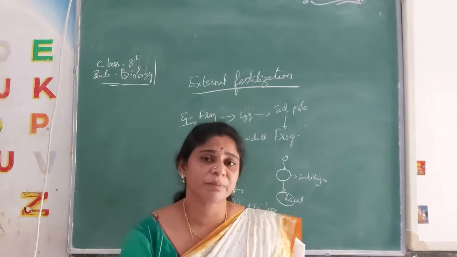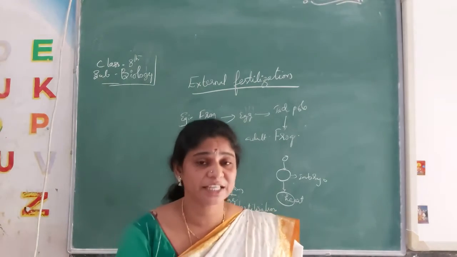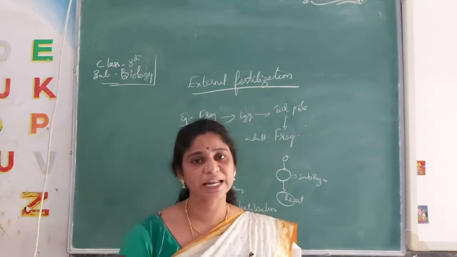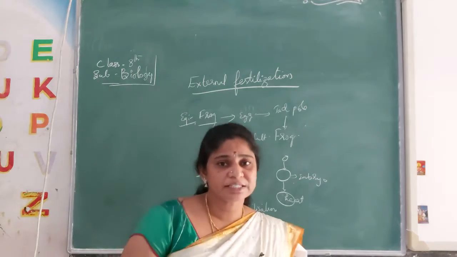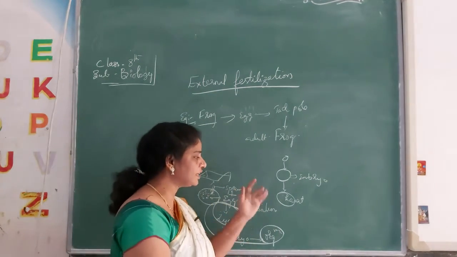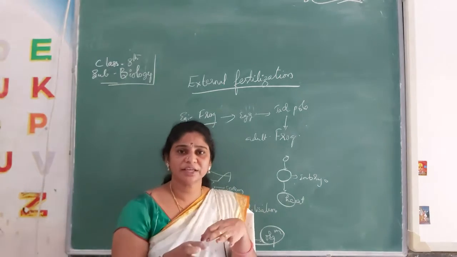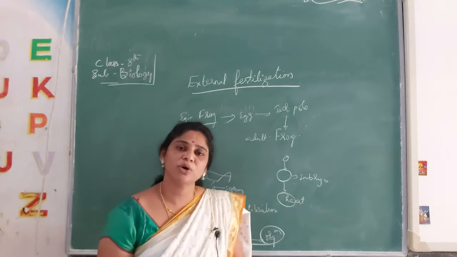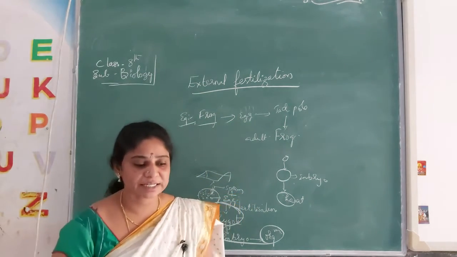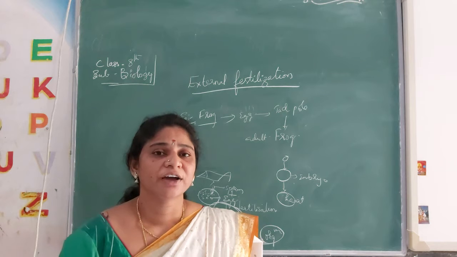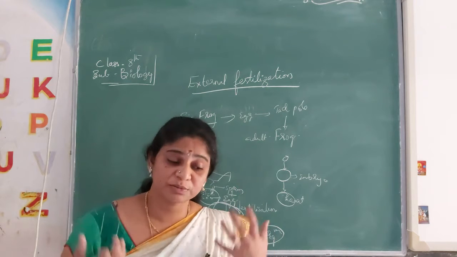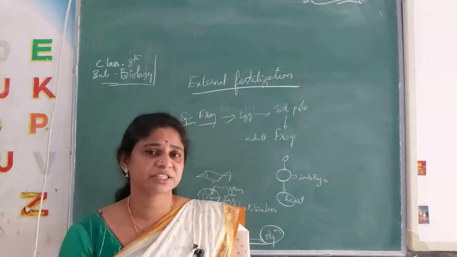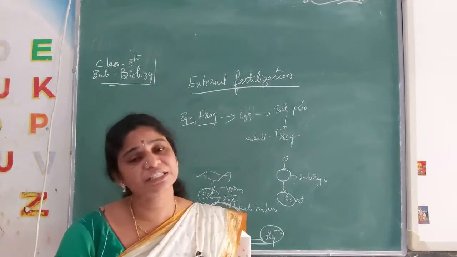The nutrients are supplied from the mother itself, but in external fertilization it is completely different. It is out of the mother. The fertilization is occurring outside the mother. See here, in human beings we can see something like a tail, like a tadpole, resembling a fish and tadpole. Dog, each and every organism in embryonic stages, we human beings are the same, even though we are large organisms. Even the dog resembles in the same way, even the fish resembles in the same way.